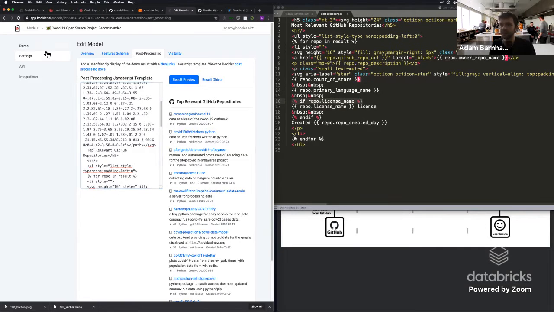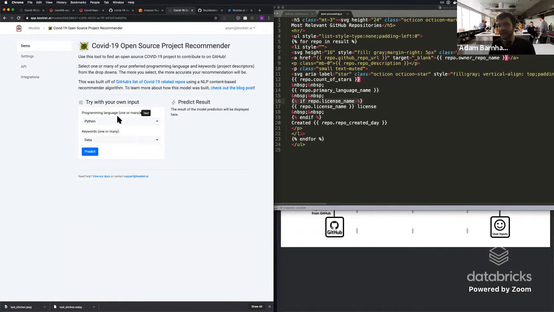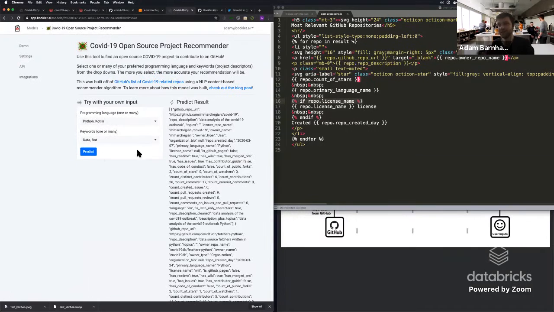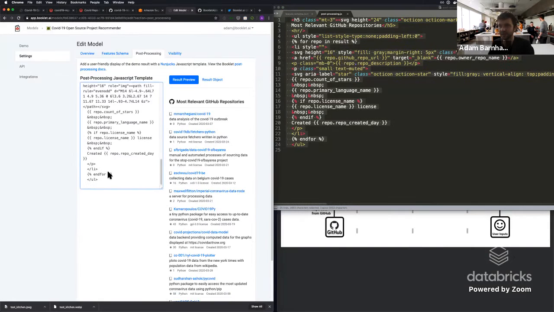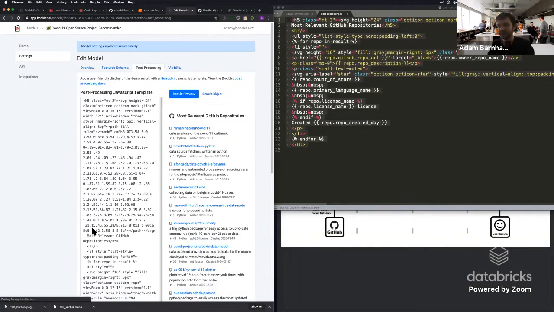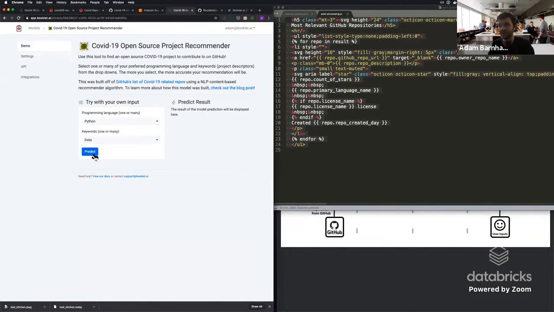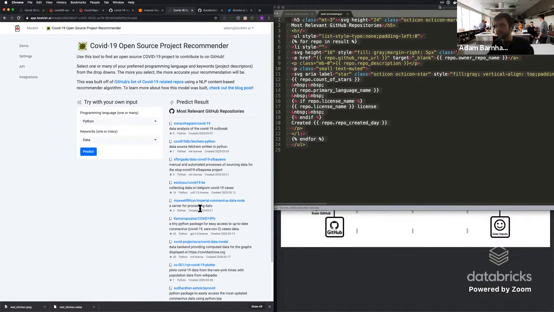So now, if we go back to the demo, we can see that with the feature schema that we set up, we easily have a couple different languages that we can plug in. And now the post-processing is not saved yet, so it's still showing up as large setup. So instead, if we go back in and paste in the post-processing, and then we go ahead and update the model, it's going to save that. And now the demo is much easier to understand and use.